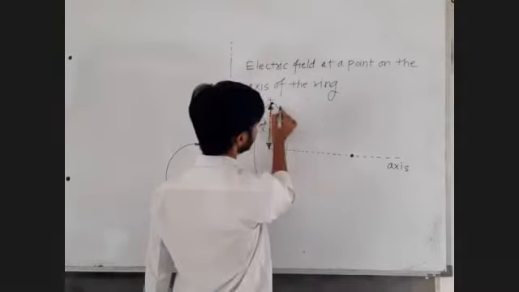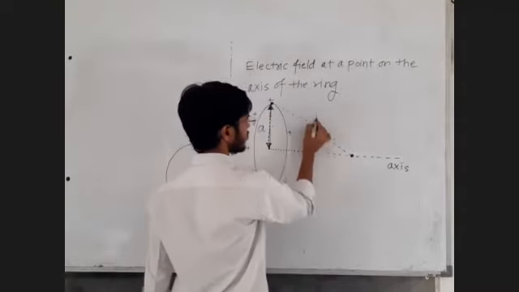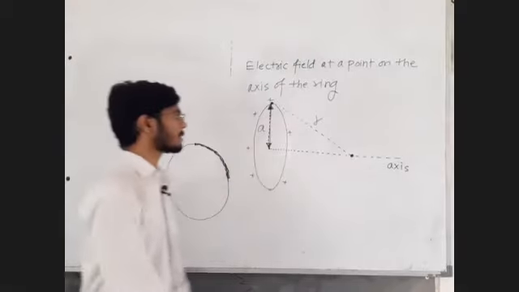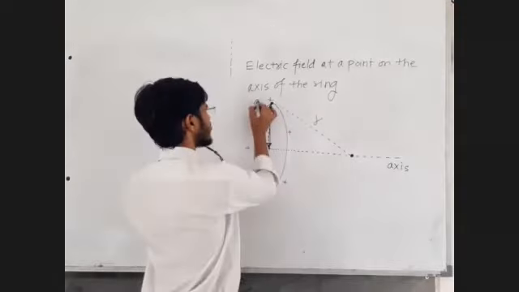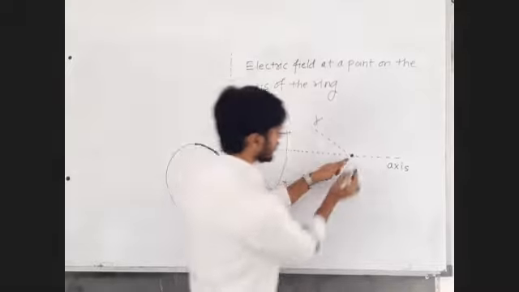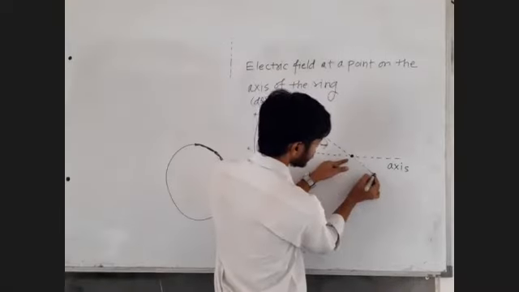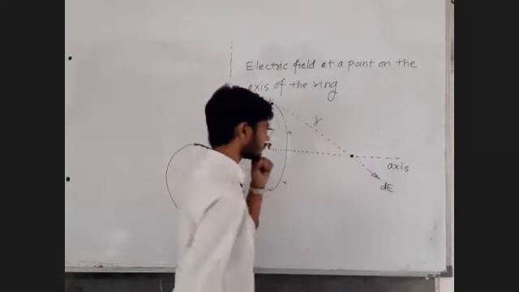Draw the line joining those two points. Let's say that distance is r. Because of this very small charge dq, what will be the electric field direction? Away from the positive charge. Call this as dE.